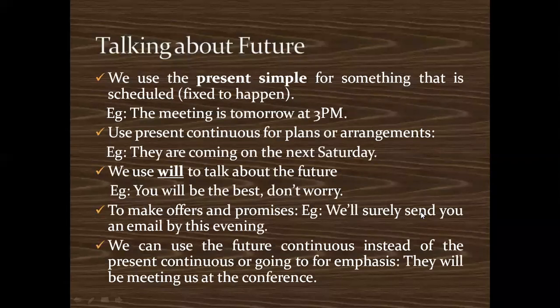Now you can see here. When you're talking about the future, we can use the present simple for something that is scheduled. I told you simple present tense is used for something that is happening regularly. I'll give you an example: the train departs at 5:15 p.m. every Sunday. So you're talking about the future, but at the same time, it is an example of simple present. Again, an example: the meeting is tomorrow at 3 p.m. So simple present sometimes can be used to talk about the future.